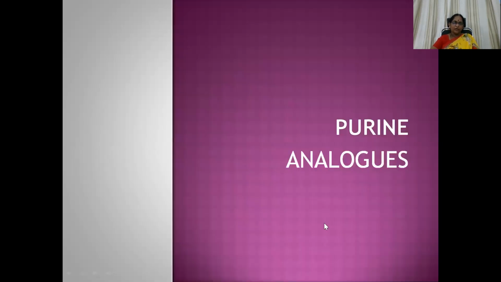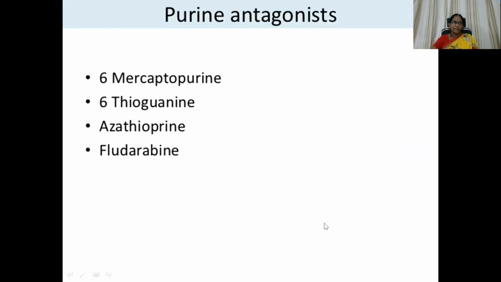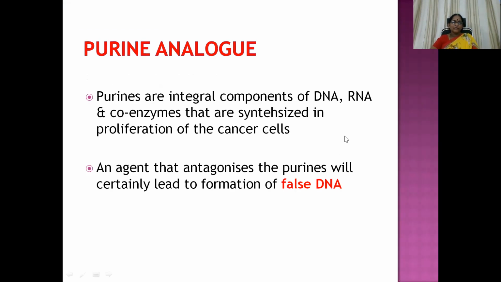Then coming to the purine analogs. We have 6-mercaptopurine, 6-thioguanine, azathioprine, and fludarabine. Purines are integral components of DNA, RNA, and coenzymes that are synthesized in proliferating cancer cells. So an agent that antagonizes the purines will certainly lead to formation of false DNA, and the entire cascade of events will be nullified. That agent is a purine analog. Purine synthesis is nullified here. Purine analog means the same chemistry these molecules have, but they act like antagonists.